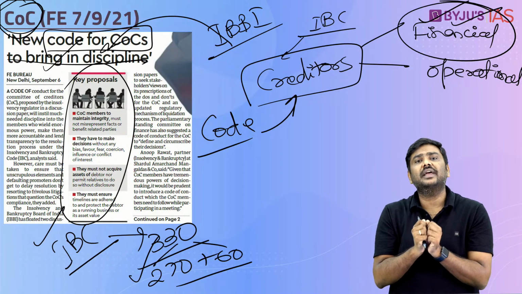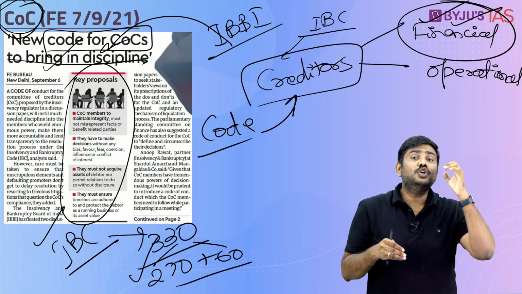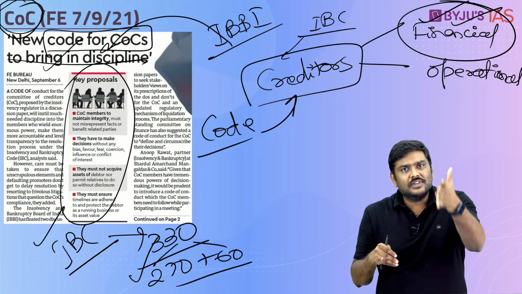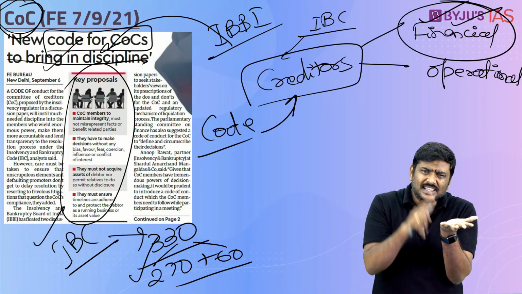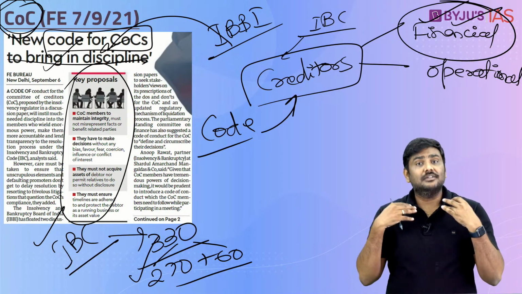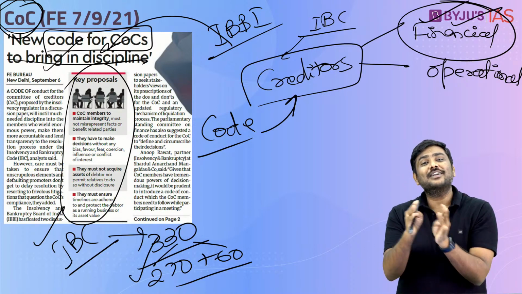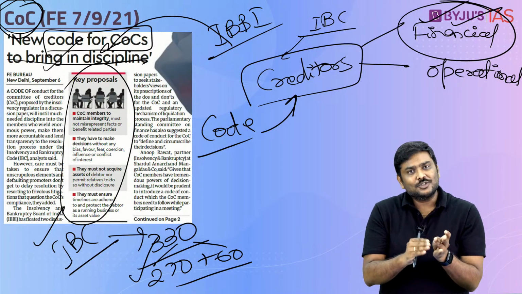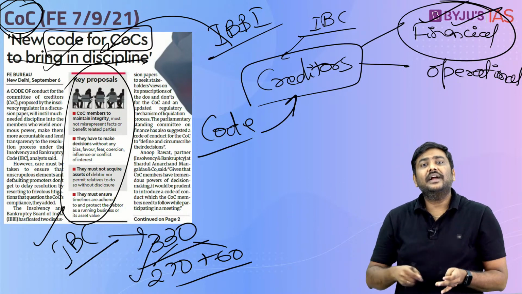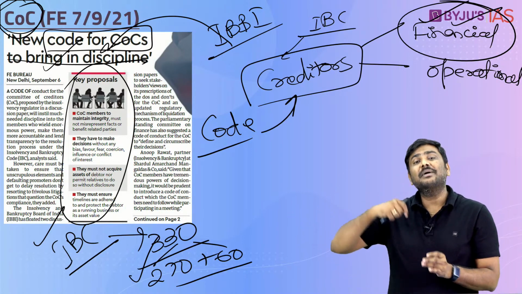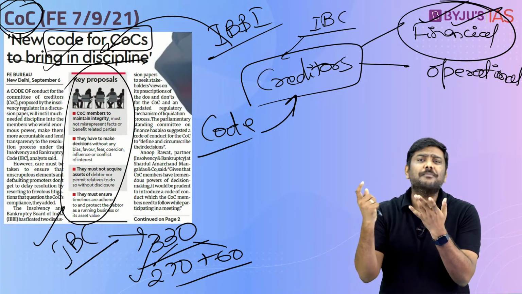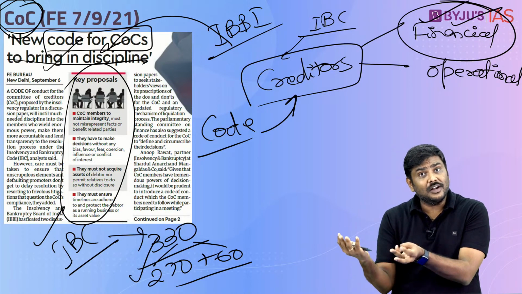I will repeat the statement here. The Committee of Creditors should not be purchasing the assets of this particular company which is undergoing the insolvency resolution process, either directly or indirectly. How can they do it indirectly? Right? Imagine, again imagine, right? I am part of a Committee of Creditors. So I know that this particular company is being sold at a very cheap rate. I will tell my cousin, I will tell my relative to bid for the company, who will purchase this particular company at a throwaway price. Is it possible? Definitely yes.